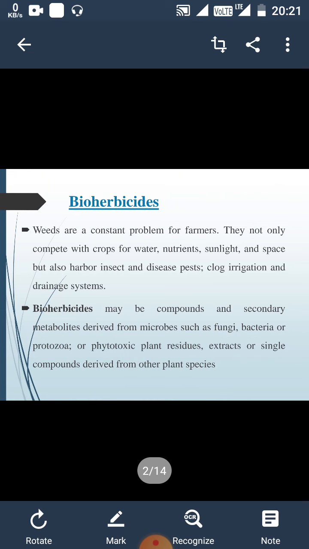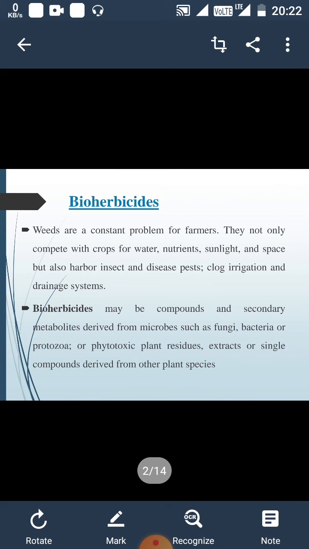They not only compete with crops for water, nutrients, sunlight, and space, but they are also spreading some diseases. They also cause water level problems that may cause drought in the surrounding area of the field. And bioherbicide may be